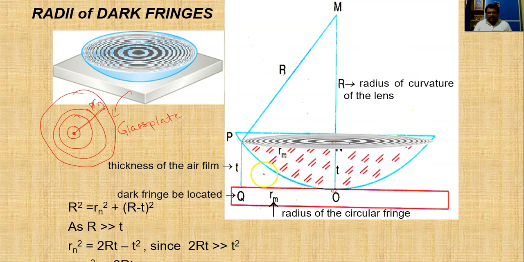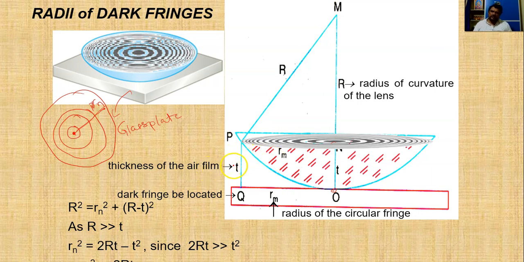So now we are going to calculate the radius of the Newton ring in terms of the thickness of the plano convex lens and the radius of curvature of the plano convex lens.